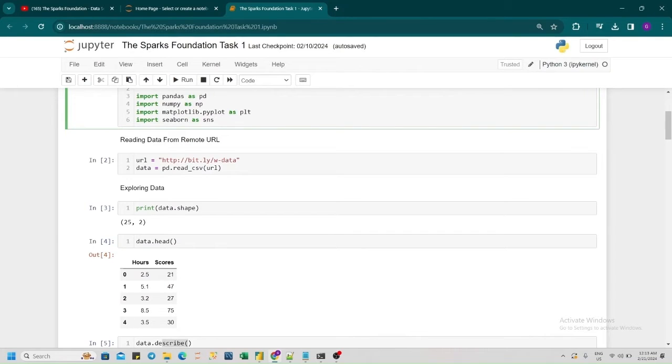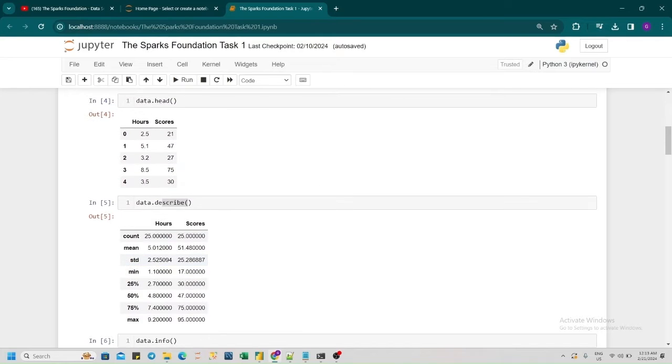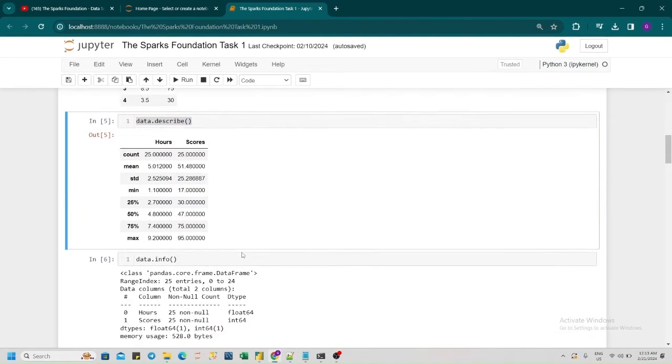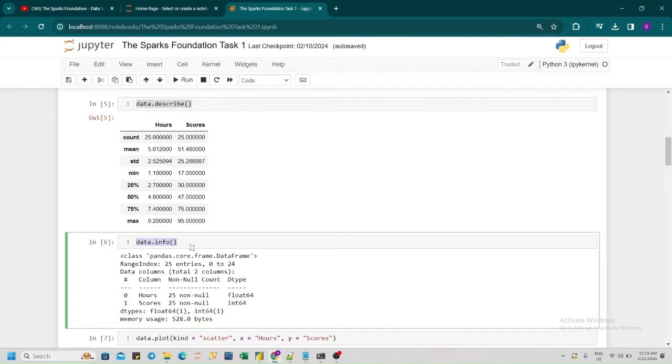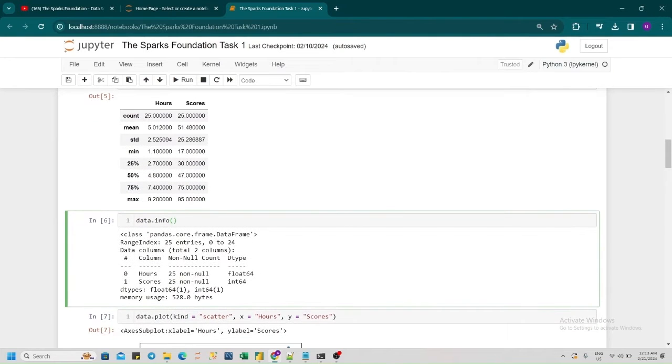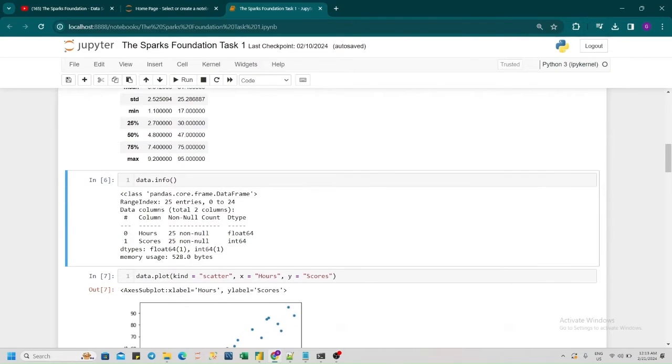Here we can describe the data, or find information about the data, with the help of two functions: data.describe and data.info. From data.info, we are getting 25 non-null entries, which means that there are no null values in the data, so we don't have to take care of null values.